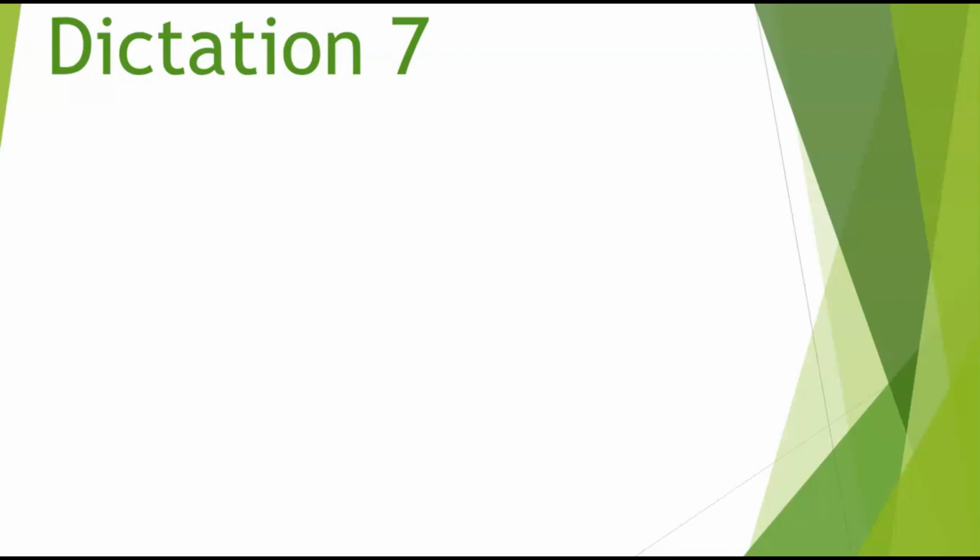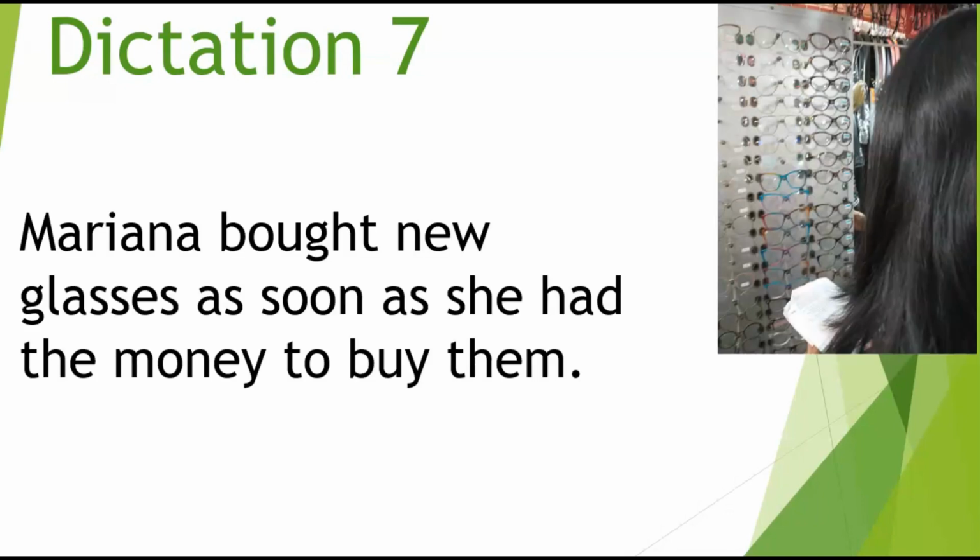Okay, so here is the dictation. Mariana bought new glasses as soon as she had the money to buy them. Period. Okay, now this again is a complex sentence.